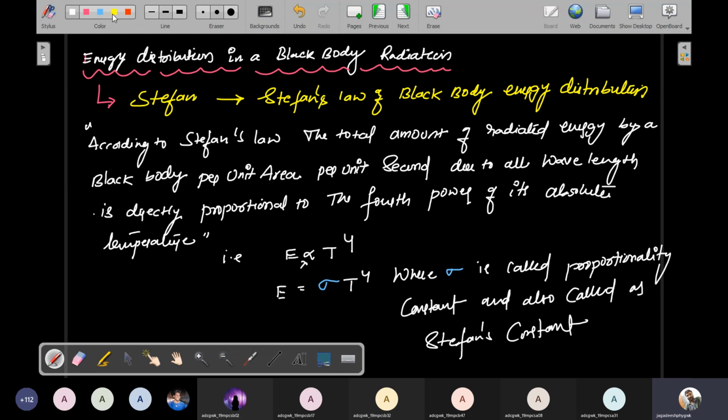It's very important. So this is called Stefan's constant. It's very important. So this is about black body energy radiation. Now actually this law gives the total energy radiation.